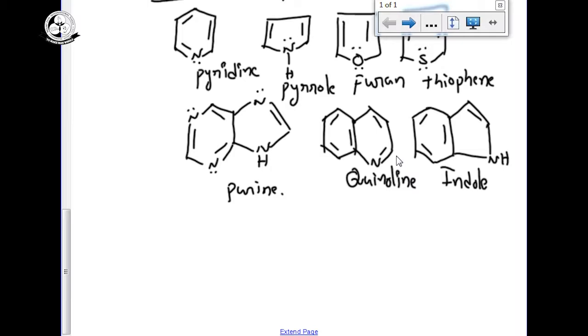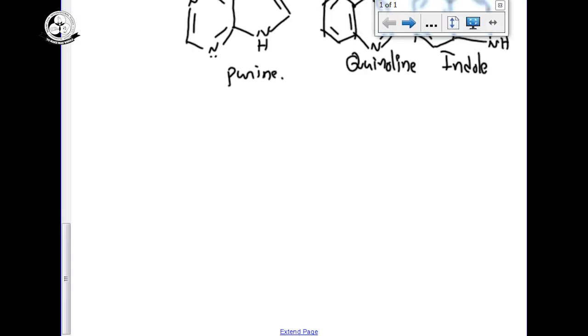Anti-aromatic rules: the compound must be cyclic, planar and conjugated, but it has to follow 4n pi electrons. That is anti-aromatic. If we miss anything, that is non-aromatic. We will see the examples also. Some typical examples, one or two, I will explain, to show how a compound is aromatic or not.